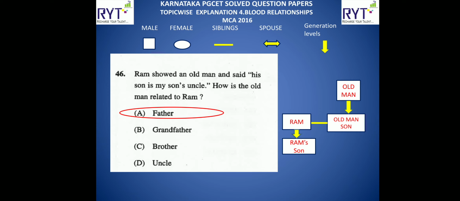This is from MCA, because MCA question papers I could not find many questions. I could hardly see one, so I have noted it down here. Ram showed an old man and said, his son is my son's uncle. How is the old man related to Ram?